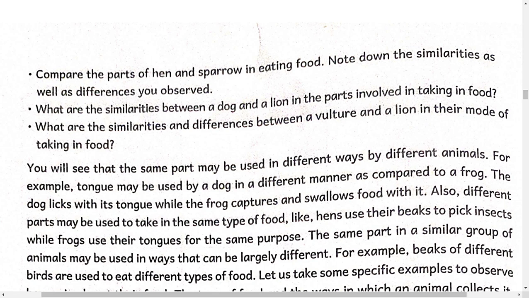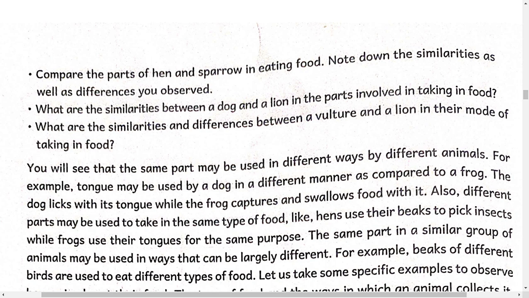The last one is what are the similarities and differences between a vulture and a lion in their mode of taking in food? Vulture is a bird, lion is a mammal.